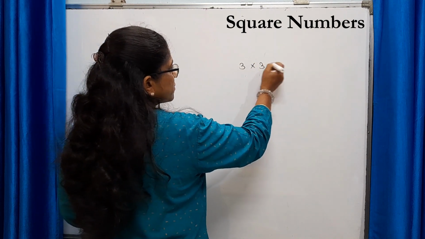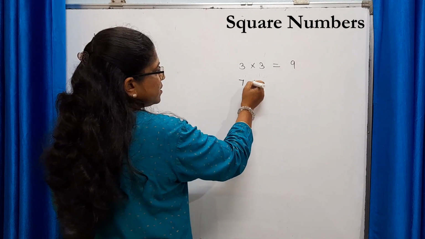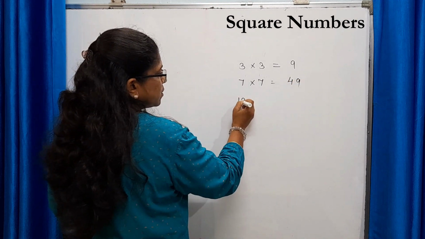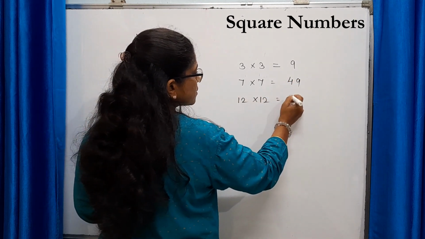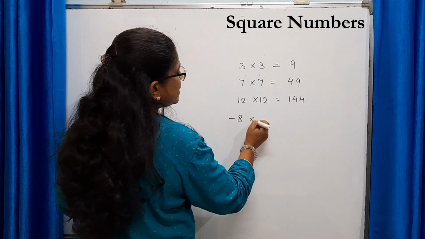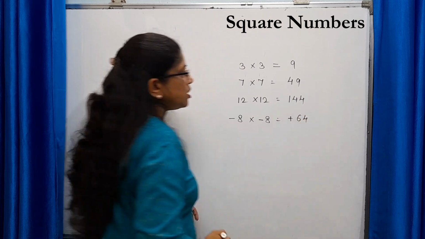3 into 3, 9. 7 into 7, 49. 12 into 12 is 144. Minus 8 into minus 8 is plus 64.